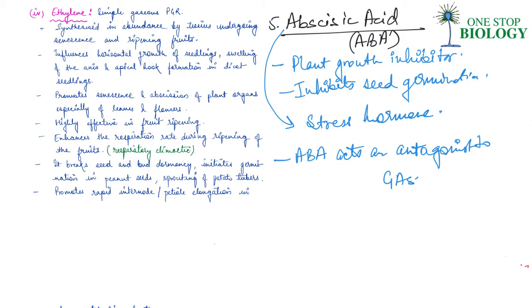Similarly, there are a number of events in the life of plants where more than one PGR interacts to affect an event. Say in the case of dormancy in seeds or buds, or even in the case of abscission and senescence, right? Even in the case of apical dormancy.